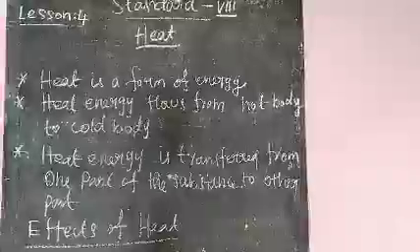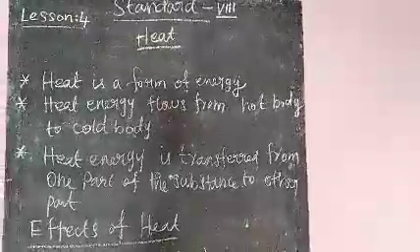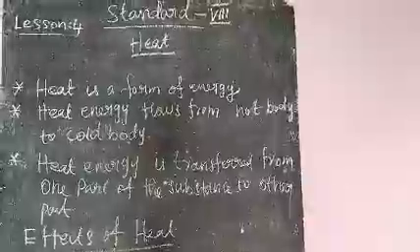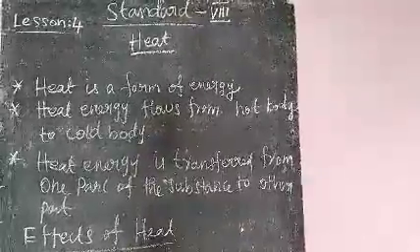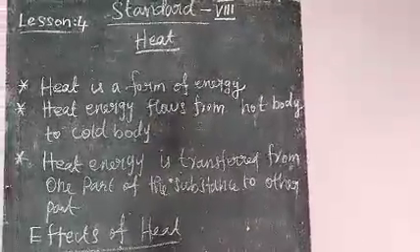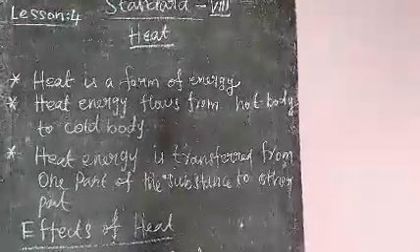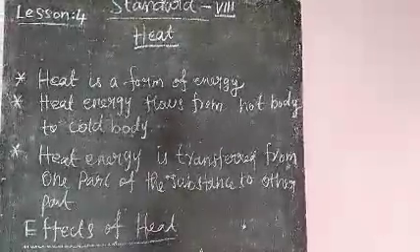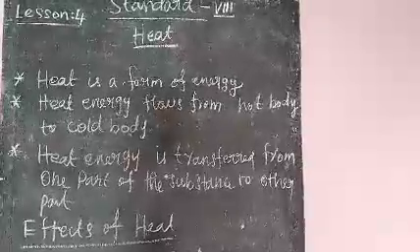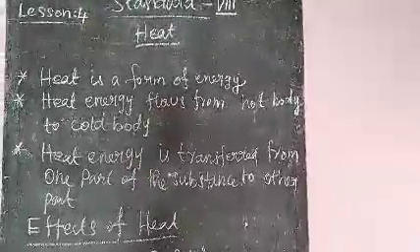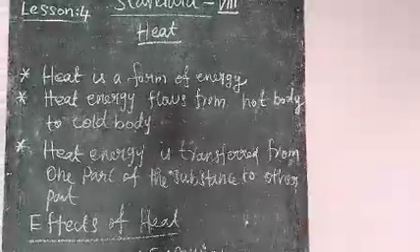The atoms and molecules gain the heat energy and start to vibrate. This helps vibrate the neighboring atoms and molecules also. So heat energy is transferring from one point to another point of the substance. That is, heat energy flows from hot body to cold body.